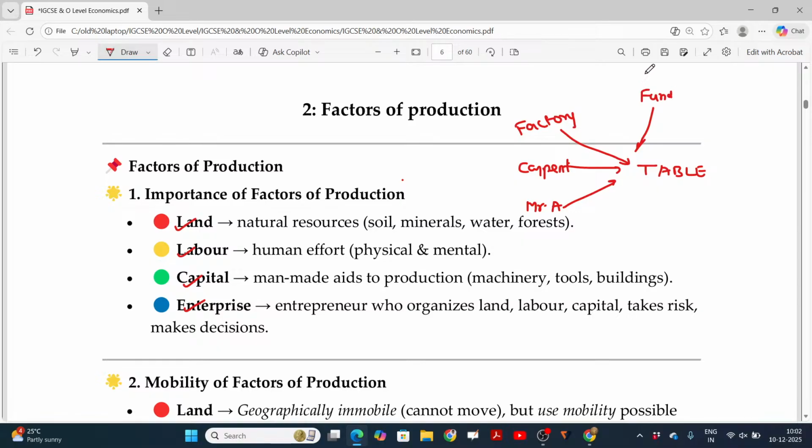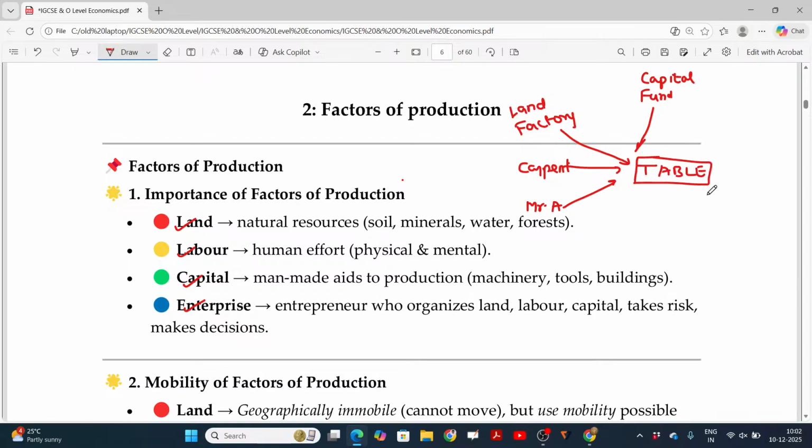The fund is collected from the owners. In case of limited liability companies, we collect the money from various investors by way of ordinary share capital. For the factory, we need land to operate, and carpenter labor. With these four factors of production, the table is manufactured.